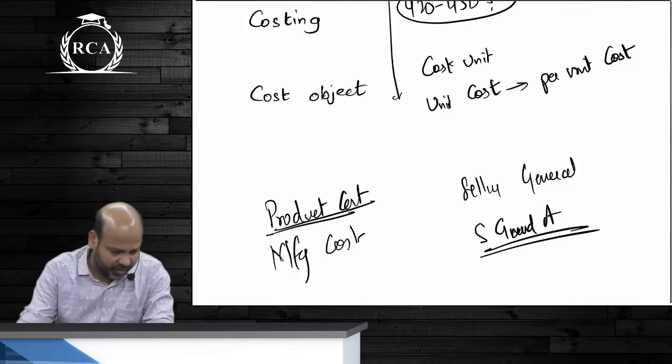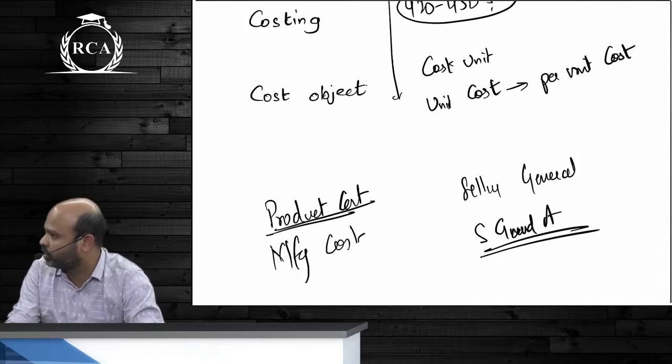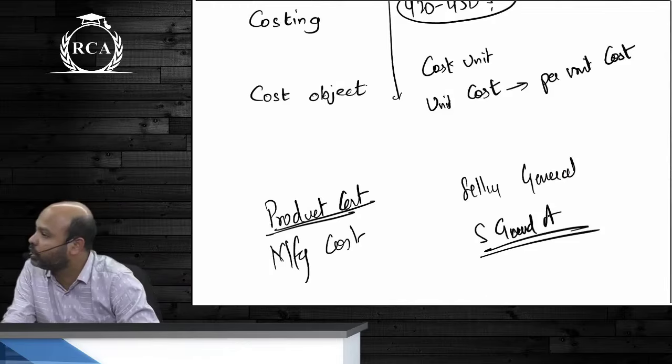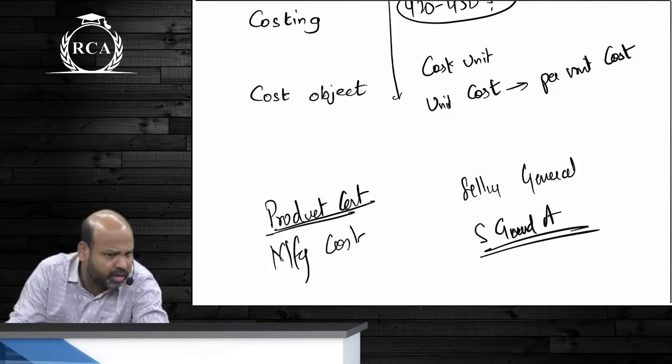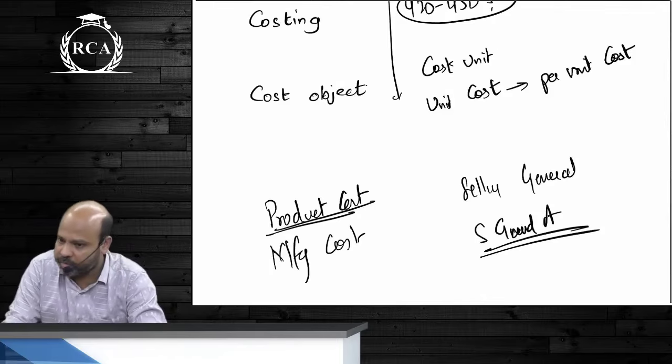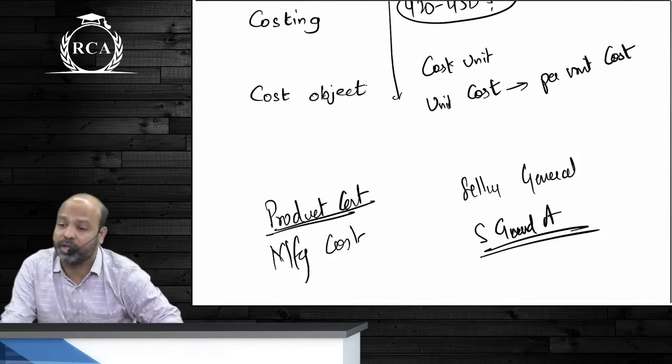You're all attending it for the first time, but it's okay. Take a guess. Unit cost: what is the cost that you're incurring on a per unit basis? Cost unit is the unit of measurement. How are you going to define cost? In what unit are you going to define cost?